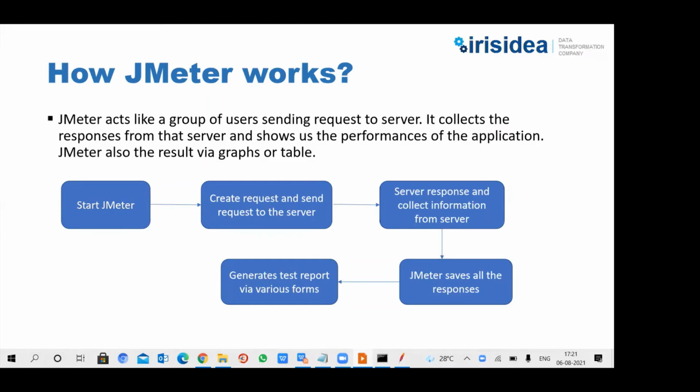It's very simple. We are just entering the URL in our Chrome browser, and we are seeing some responses. This is the same as sending a request to the server and getting the response back from the server. JMeter collects all the responses and displays the result as per the response, either fail or pass.